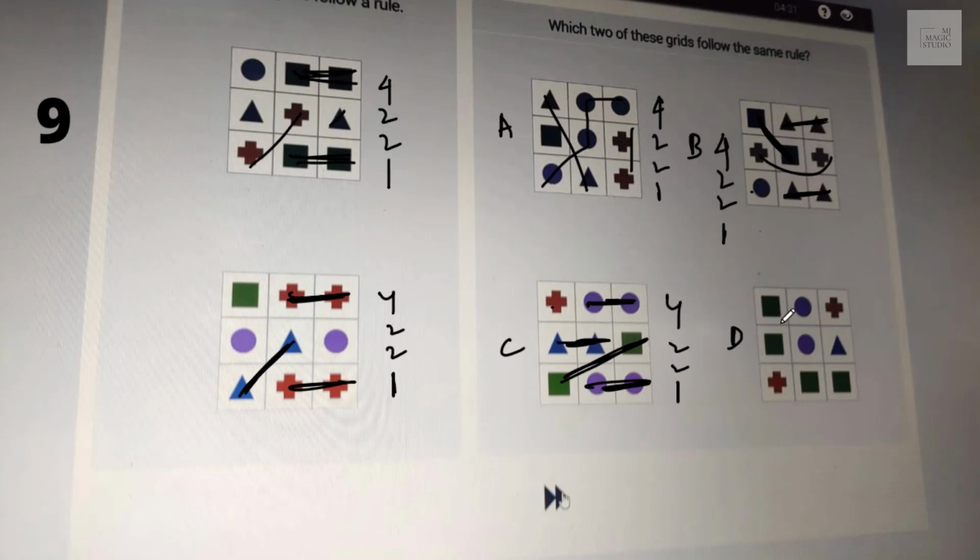But B and C are somehow matching. Here also we have 4, 2, 2, 1, but not matching with the pattern on the top and the bottom, which goes very clearly with B and C, irrespective that all the counts are 4, 2, 2, 1. Go with B and C and you are on the next screen.